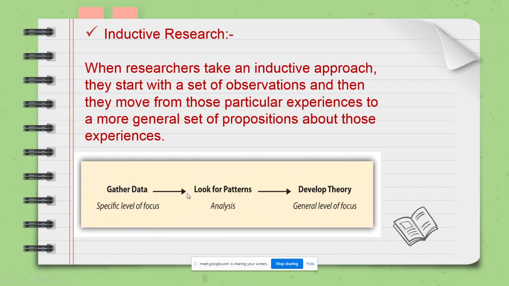Once the data is gathered, the researcher looks for the patterns. That is, the researcher performs the analysis on the data, and then on the basis of that analysis, the researcher develops a generalized theory. So from one particular experience, the researcher applies the analysis, and on the basis of that experience, develops a generalized theory. That is nothing but what is called inductive research.